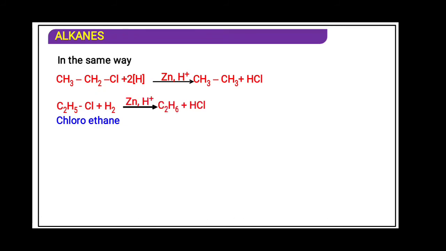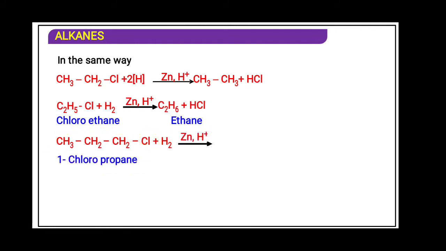Now what will happen? Ethane will form, C2H6, same reaction it is. Here propyl chloride, 1-chloropropane, propane is obtained.